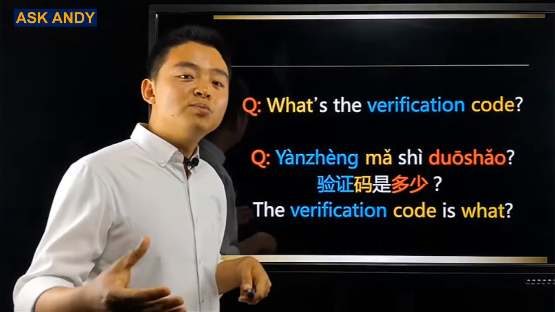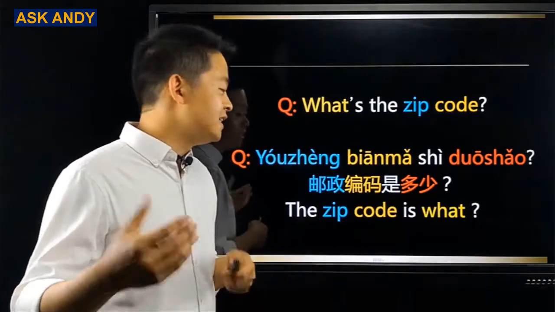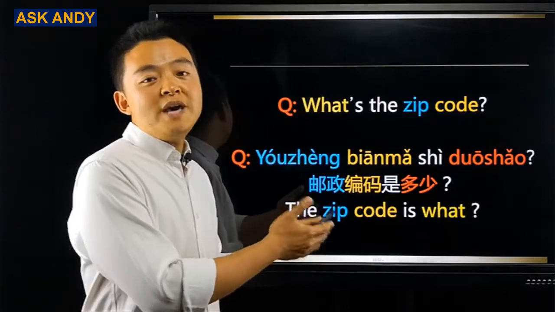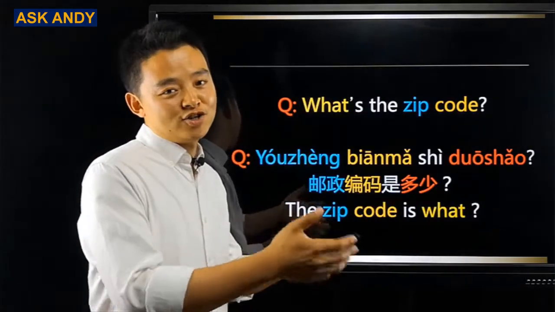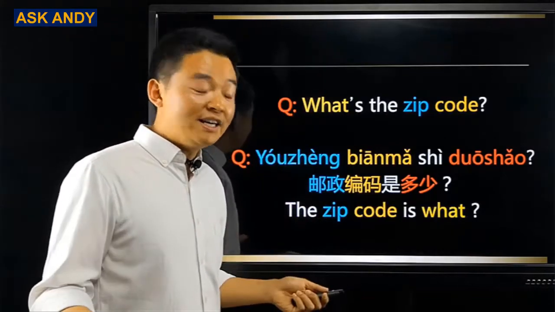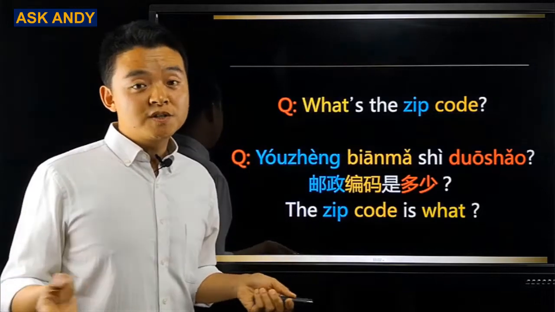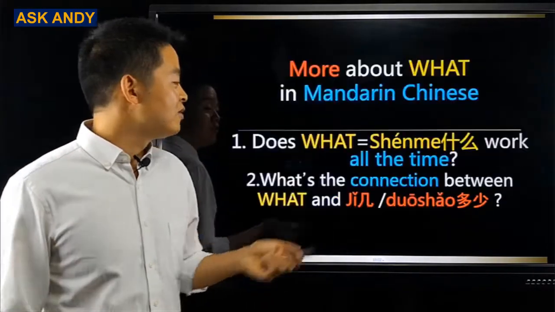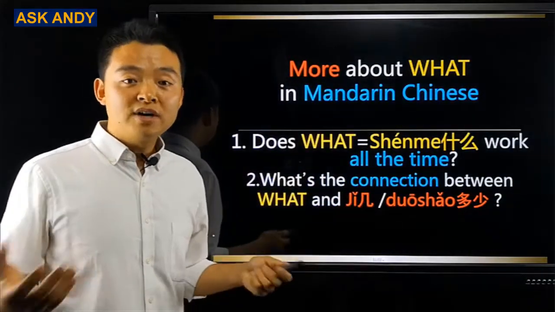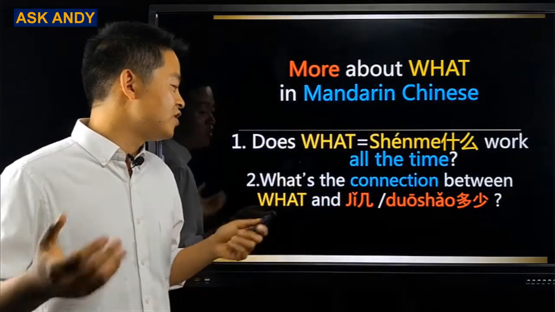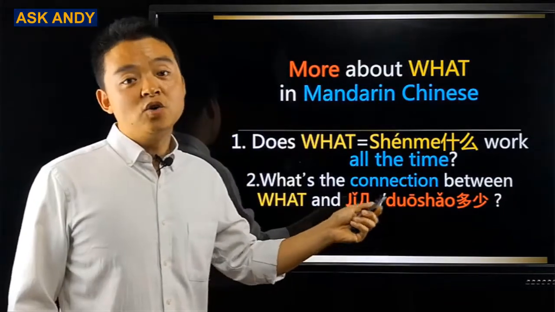Let's move on to another important question in Chinese. What's the zip code? In Chinese it is 邮政编码是多少? You can see again, the what here is 多少. From these examples, you can see my point for question number 1. Does what equal 什么 all the time? And right now is the moment for me to answer question number 2. What's the connection between what and 几 or 多少?